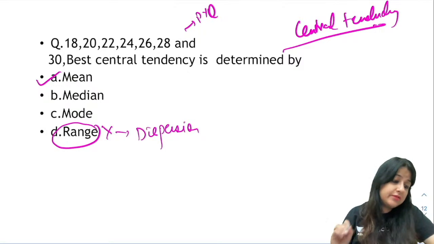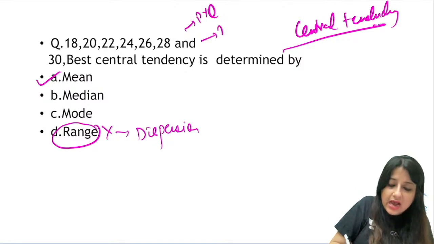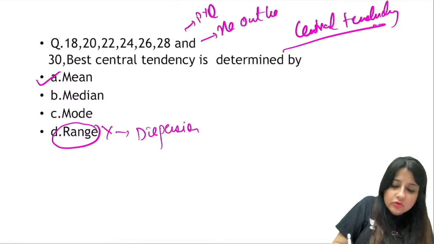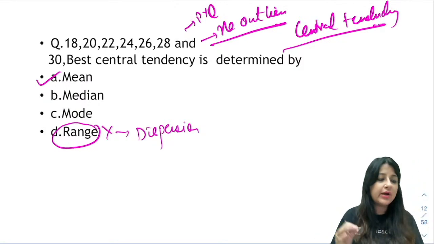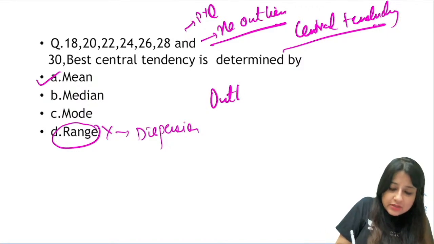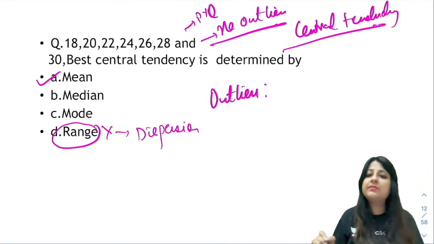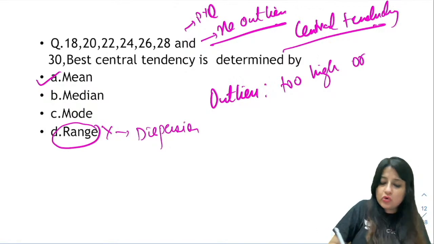Very good Manas, very good Purbi, very good Nigar. If you look at this data, there are no outliers. Now what was the meaning of outliers? That's how you are going to identify a data set. What do you mean by outliers, guys? Outliers means too high or extremely high and too low values.